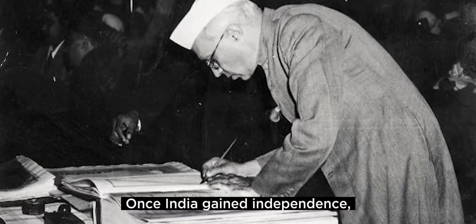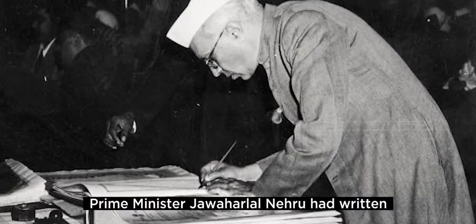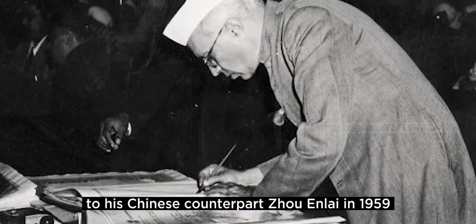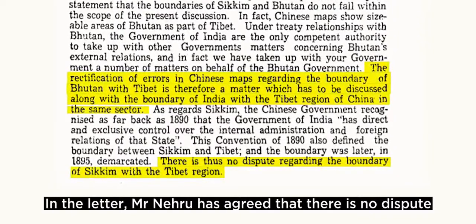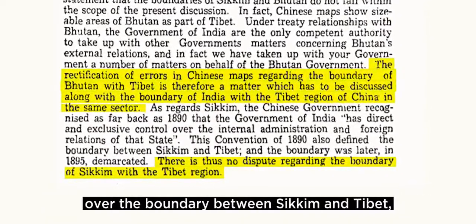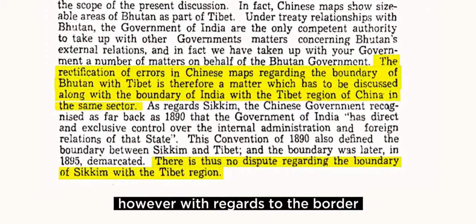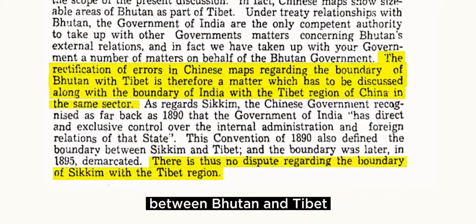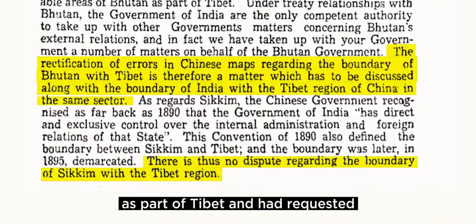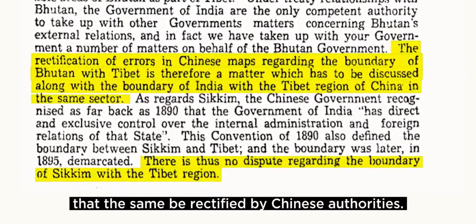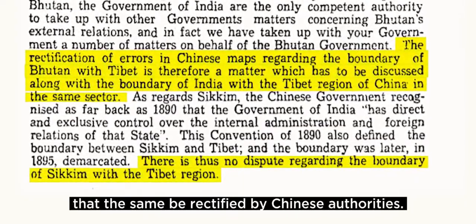Once India gained independence, Prime Minister Jawaharlal Nehru had written to his Chinese counterpart Zhou Enlai in 1959. In the letter, Mr. Nehru agreed that there is no dispute over the boundary between Sikkim and Tibet. However, with regards to the border between Bhutan and Tibet, he states that Chinese maps show sizable areas of Bhutan as a part of Tibet and had requested the same to be rectified by Chinese authorities.